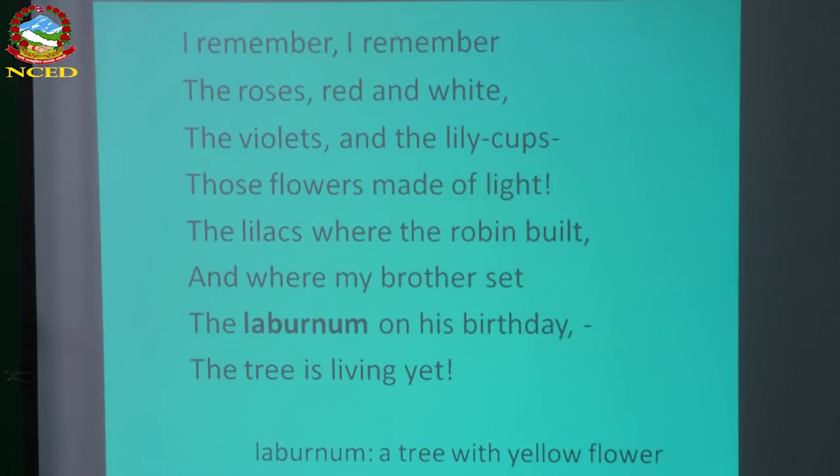So in this stanza, the poet remembers those beautiful flowers like roses, violets, lilies, and the lilacs also.